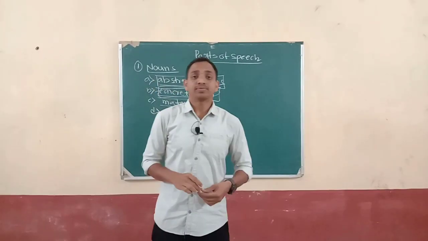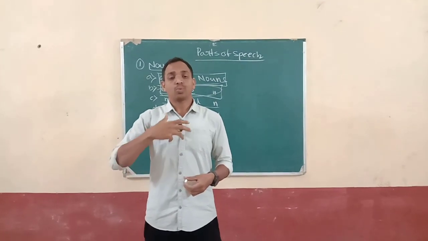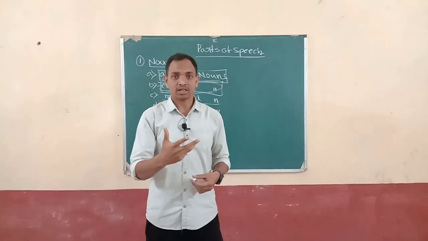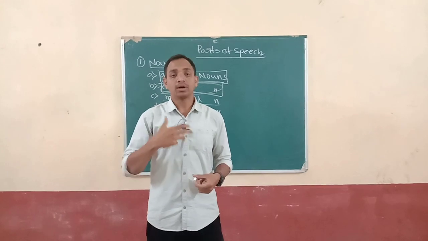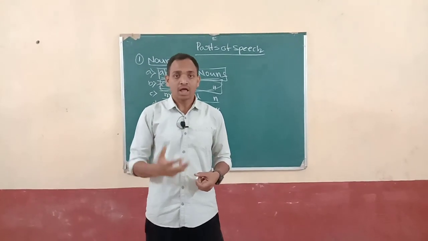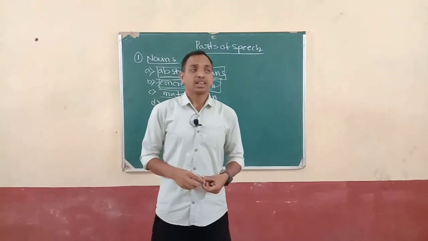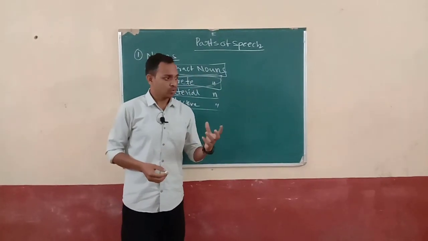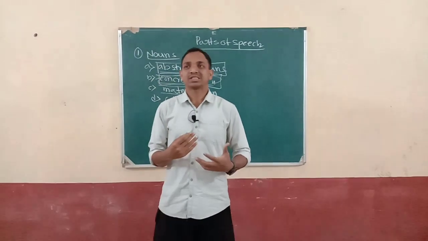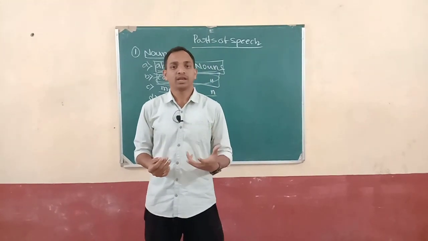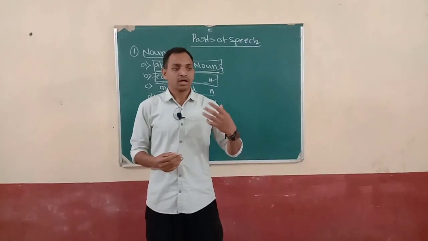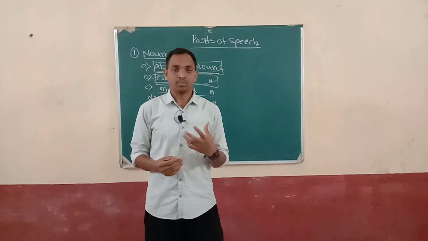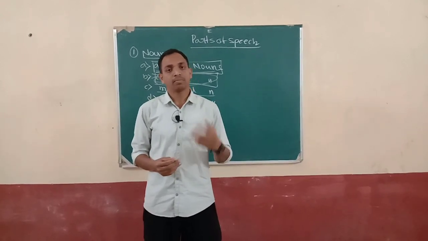Next one is abstract noun. An abstract noun is nothing but whatever you cannot see and cannot touch, but you can imagine and also feel. Those are all called abstract nouns. For example, you cannot see pain, you cannot see beauty. You cannot touch beauty, but you can feel it.